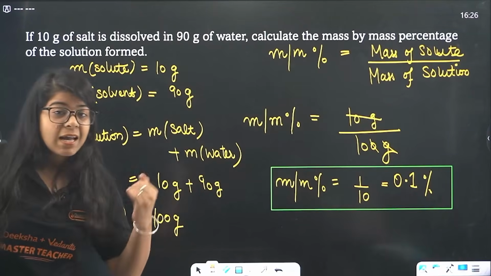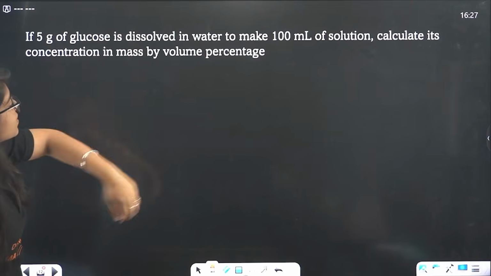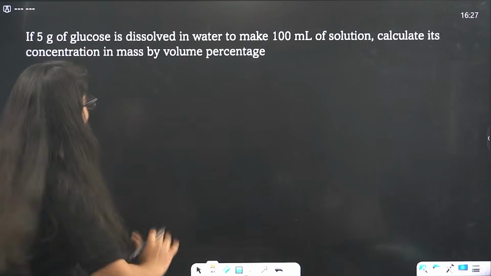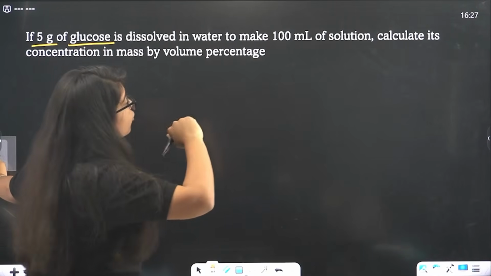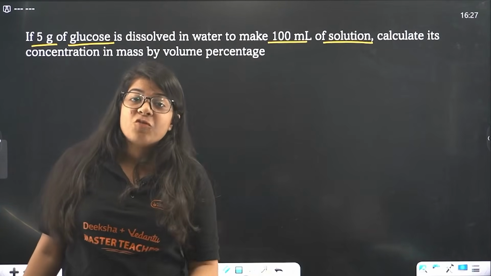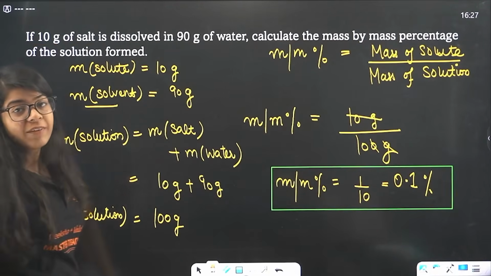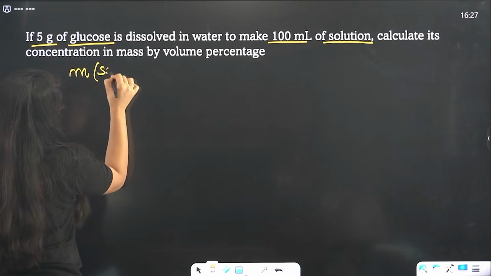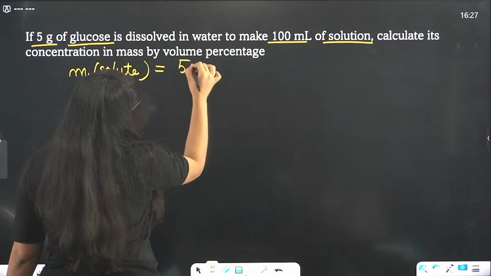Okay, let's see the second type of question, second type of solution. If 5 gram of glucose is dissolved in water to make 100 ml of solution. Okay, now pay attention. We have 5 gram of glucose dissolved in water to make 100 ml of solution. Now they have given us the volume of solution. Earlier they gave us the mass of just solvent. That's the difference. So glucose is just the solute, right? Mass of solute is your 5 gram.